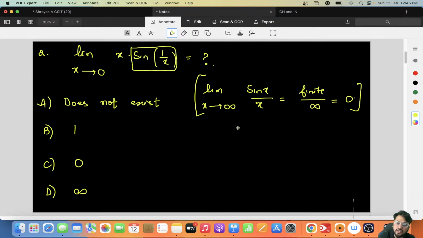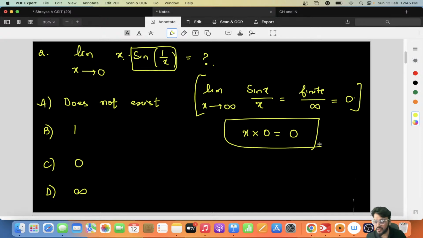Sin x by x, so here x into 0 is nothing but 0, right? X into 0 will be what? It will be nothing but 0. Indeterminate form, so option C will be the right answer.